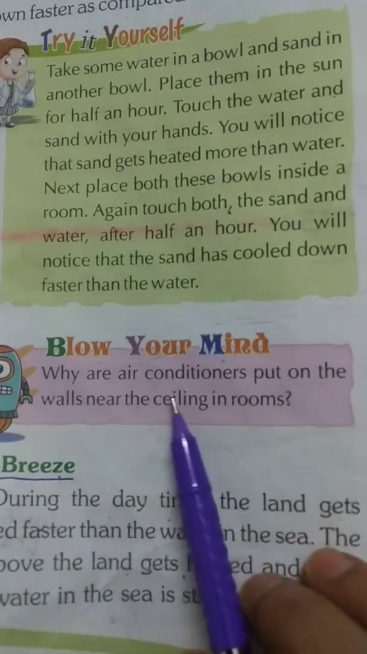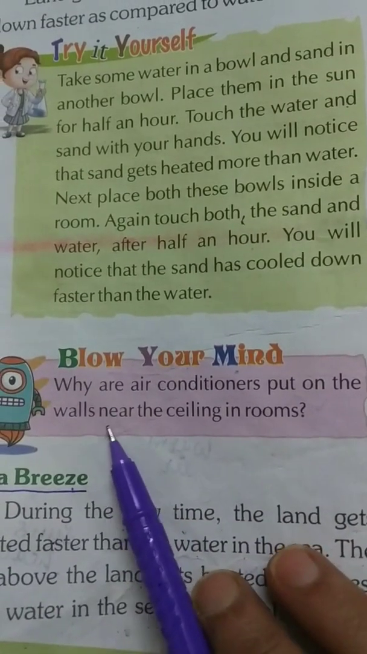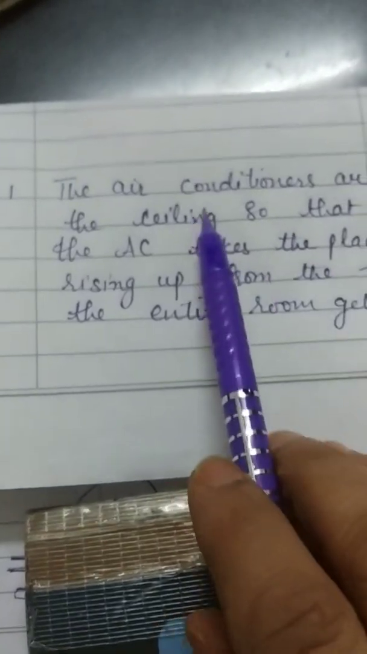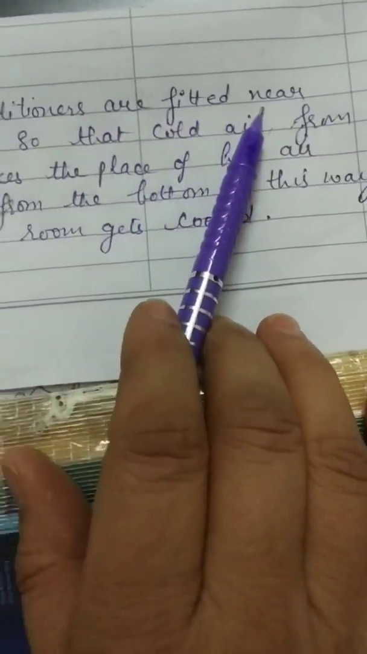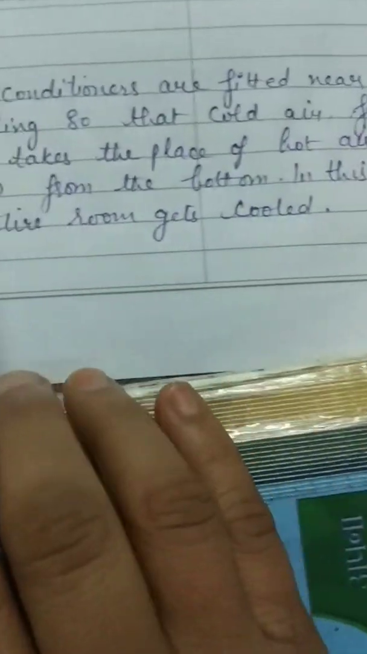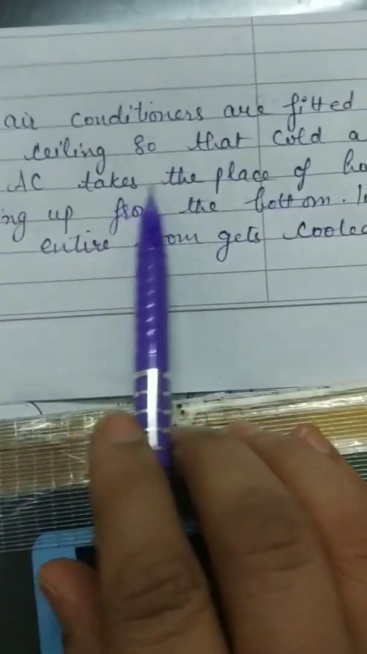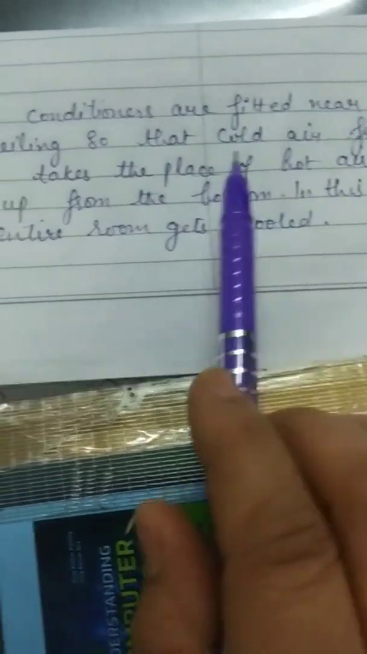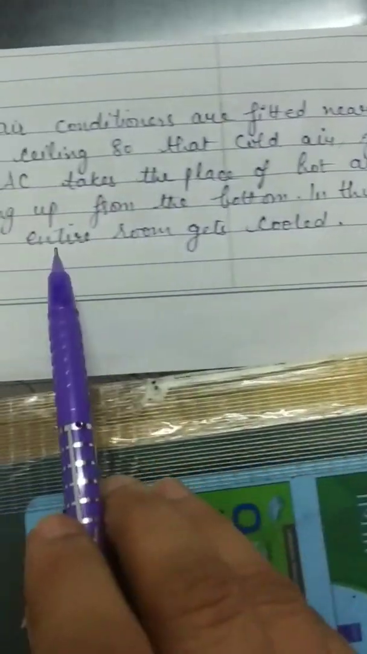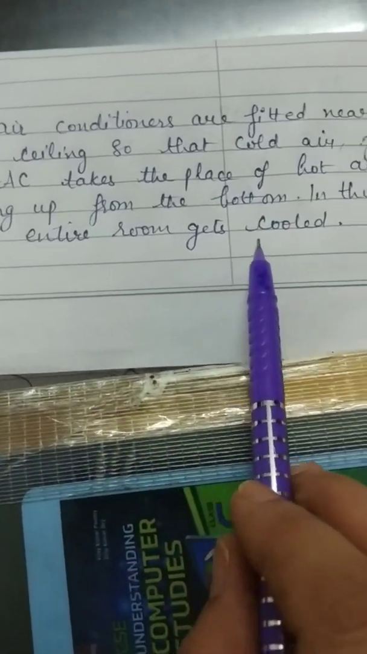Blow your mind. Why are air conditioners put on the walls near the ceiling in rooms? The air conditioners are fitted near the ceiling so that cold air from the AC takes the place of hot air rising up from the bottom. In this way, the entire room gets cooled.